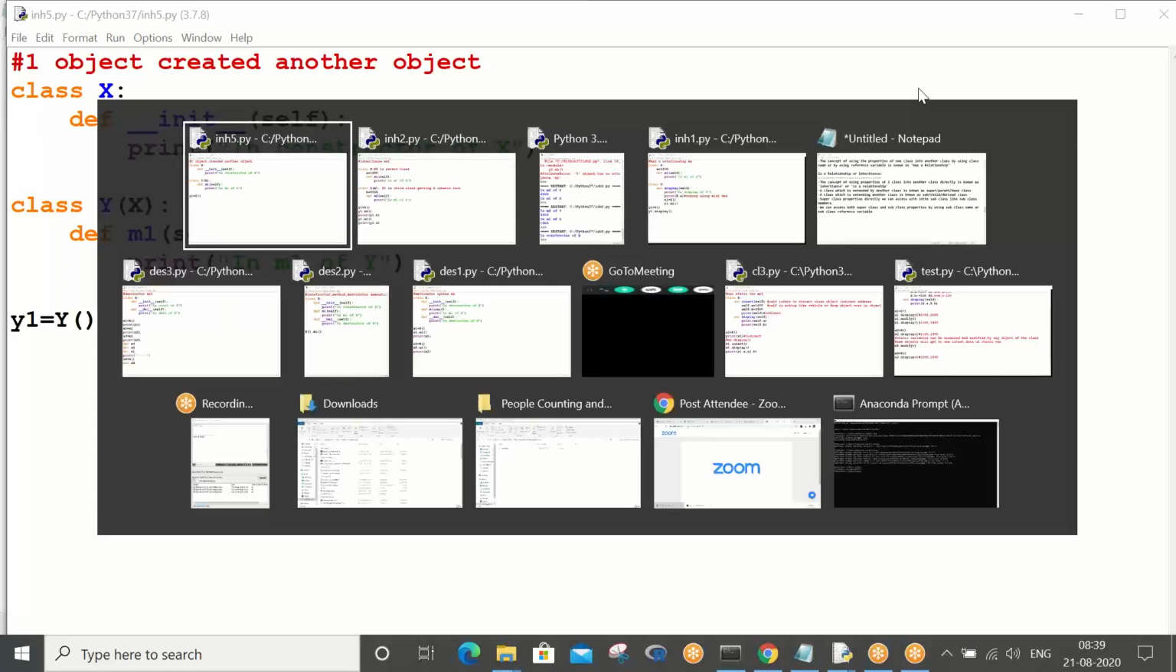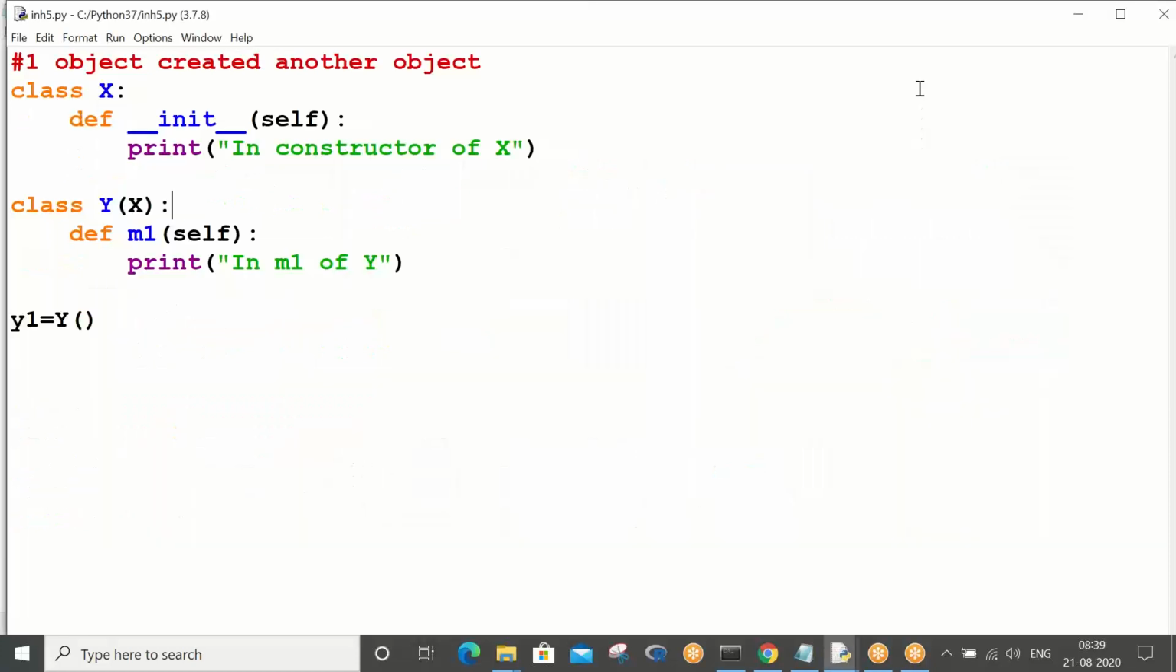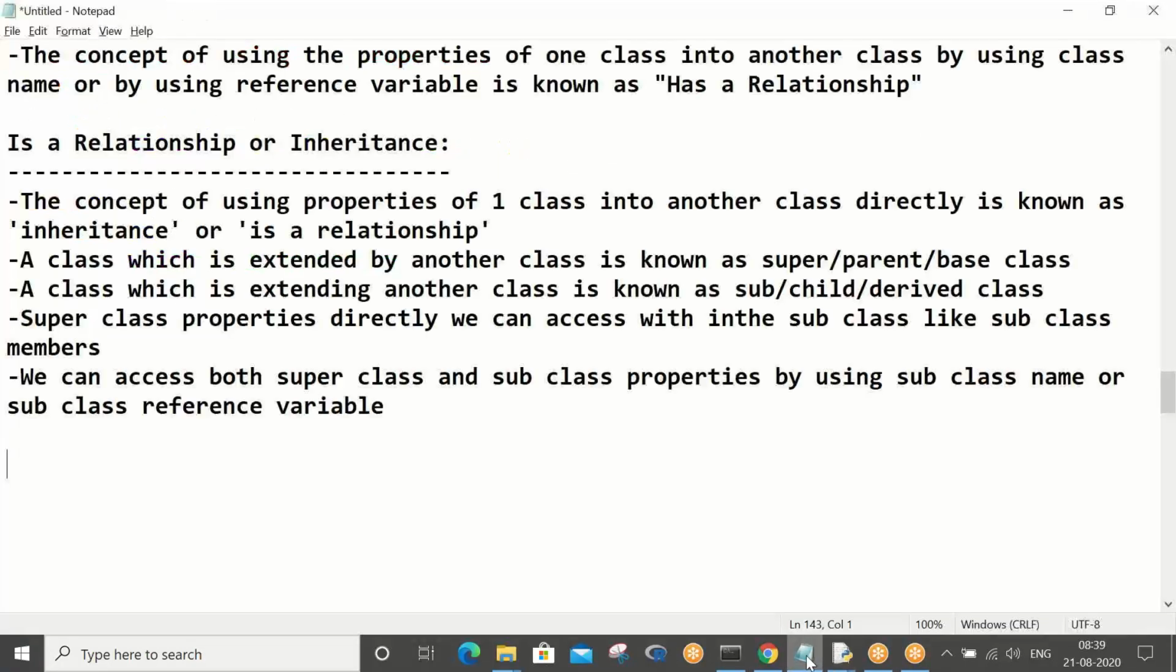Okay, so just take a couple of points about object class.